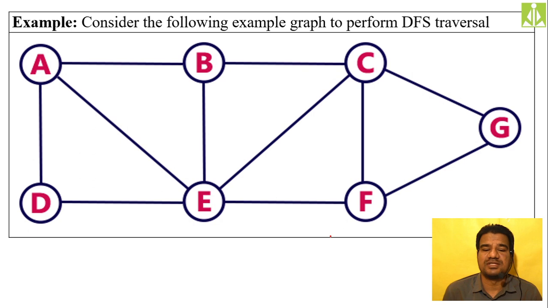Okay, so let us take the example of this particular graph to perform the depth first search traversal. As initially all my nodes are unvisited, I will not mark any node in the graph. First I will go with this A. We have A over here, isn't it? So I will visit this A and mark it with some color. That marking indicates that we have already visited this A.